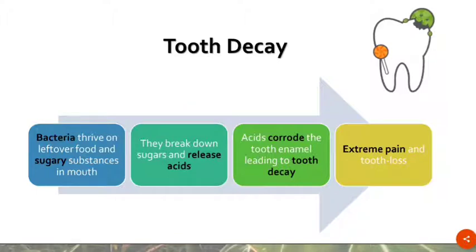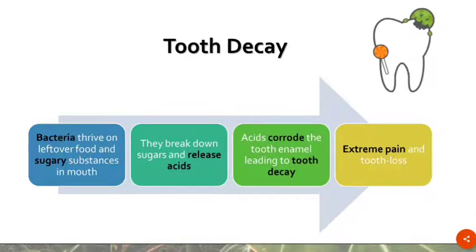This leads to the growth of bacteria in our mouth, and as the bacteria break down and utilize the sugary substances for their own nutrition, they are going to produce acids, and acids are going to break down our teeth, and they are going to degrade our teeth and erode the enamel, which is going to lead into tooth decay and cavities, and this is characterized by extreme pain and even sometimes loss of teeth.